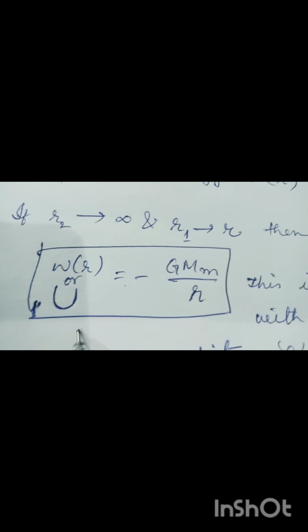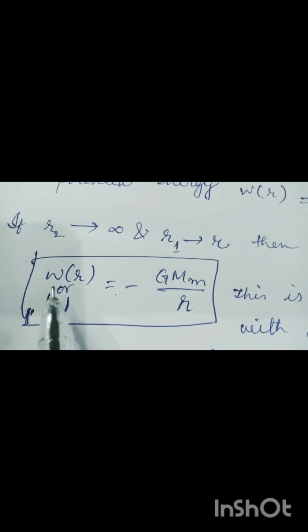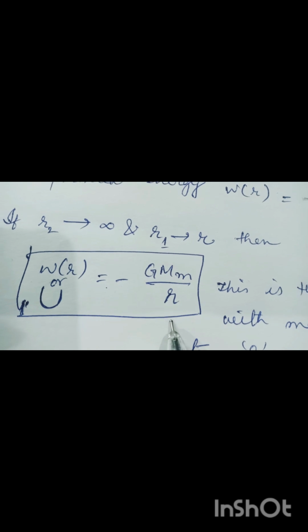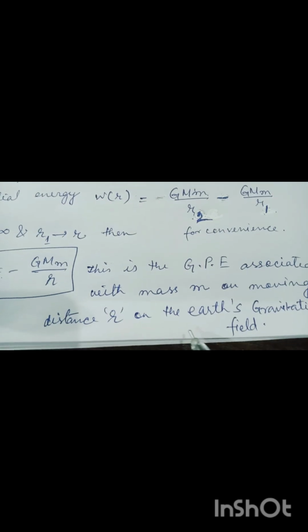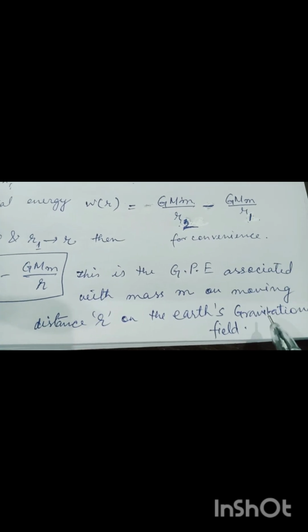And if r1 has any value r, then the expression for potential energy is written as minus G capital M small m by r. This is the potential energy associated with mass m at distance r in the gravitational field.